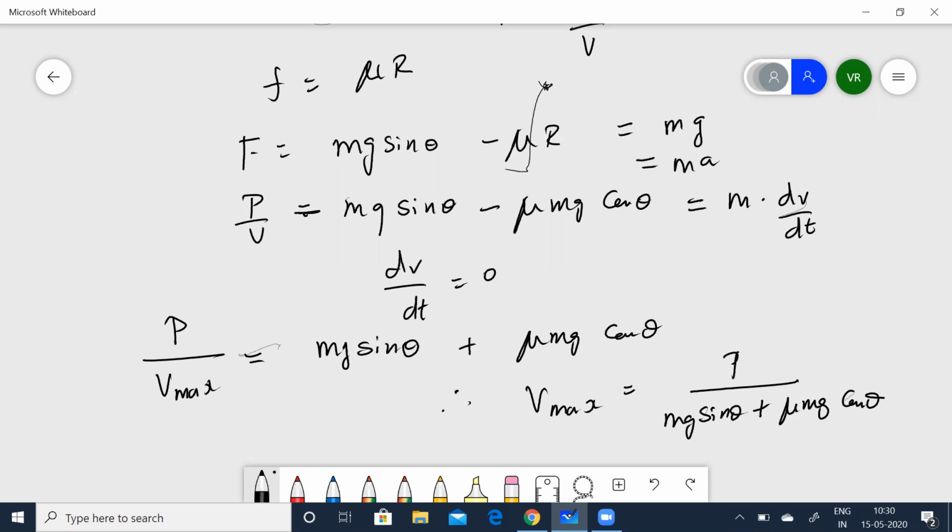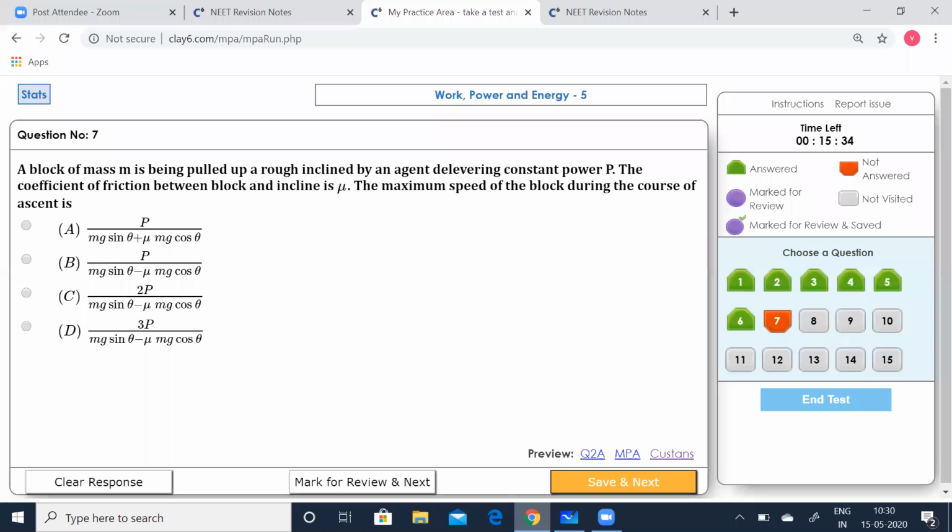Let's see which option is correct. You can see Option A is correct, right? mg sin theta plus mu mg. Yes. Quickly save that. Go to the next question.